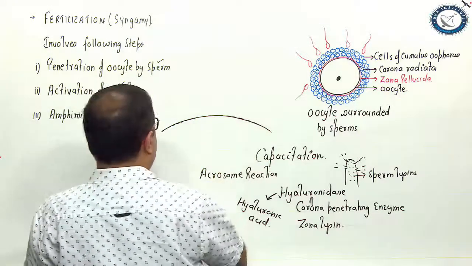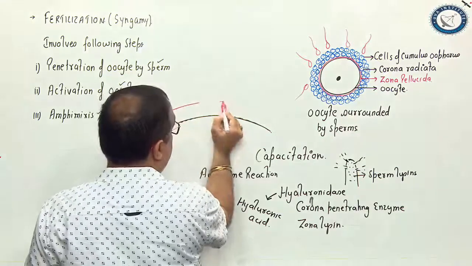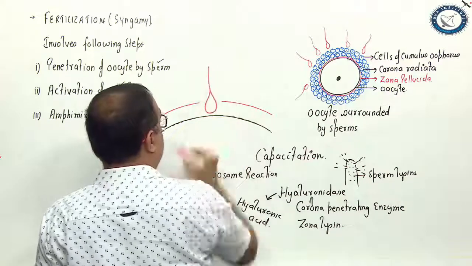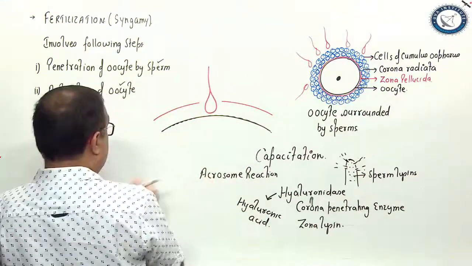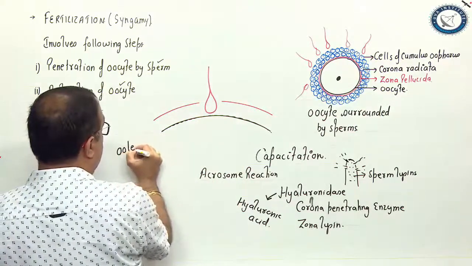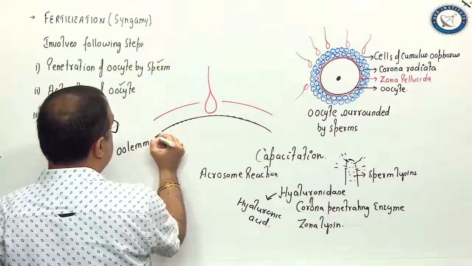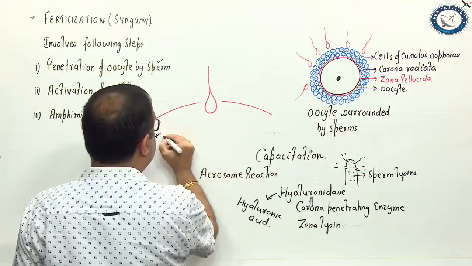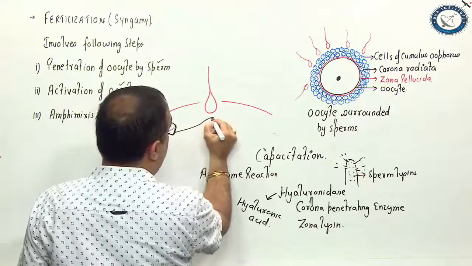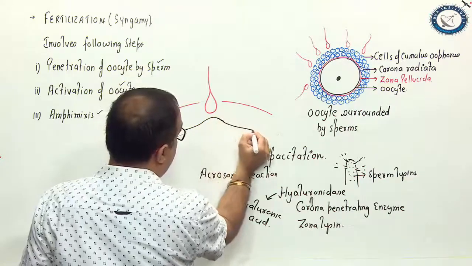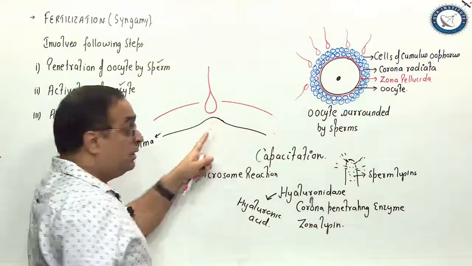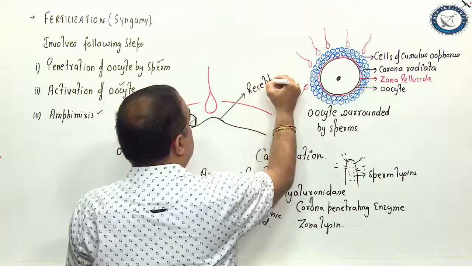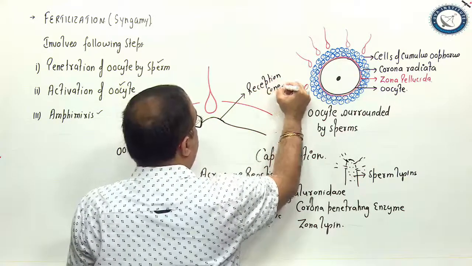This is the zona pellucida, and the sperm we are showing like this, right? So during activation of the oocyte, this oolemma layer rises slightly upwards to form the cone of reception, that's called the reception cone, to receive the incoming sperm. So this structure is the reception cone, right?